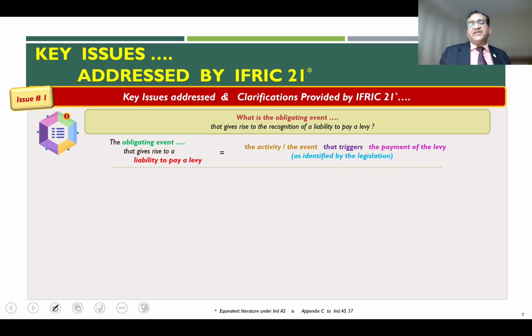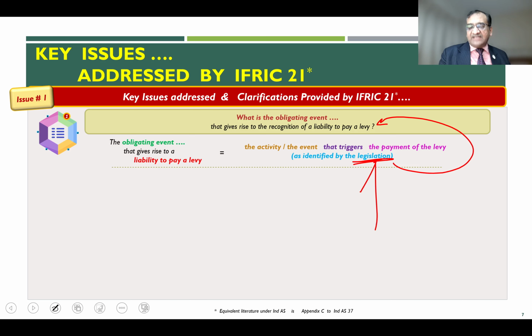If you look at the interpretation, IFRIC 21 and for that matter even Appendix C to Ind AS 37, it says that the obligating event that gives rise to the liability to pay a levy is the event or the activity which triggers the payment of levy as identified in the legislation, the law or the regulation which actually levied the levy, which is the source of that levy. So you got to look at under the law, under the legislation, the rules and the regulations, what is the cause or the source of the levy?